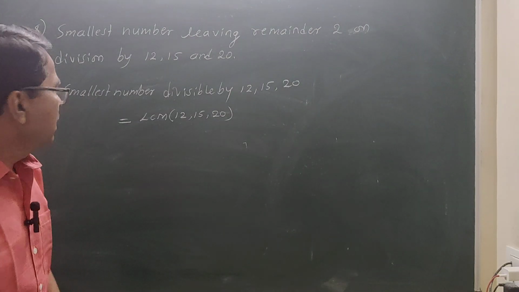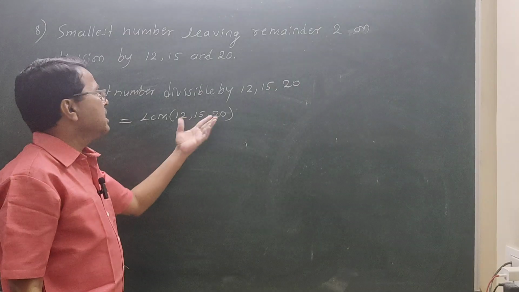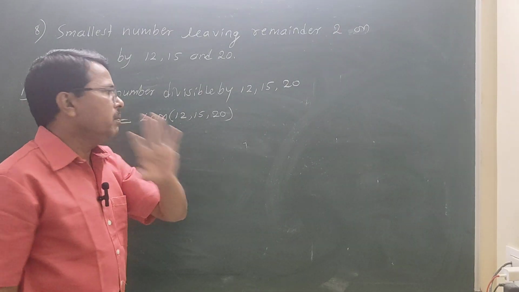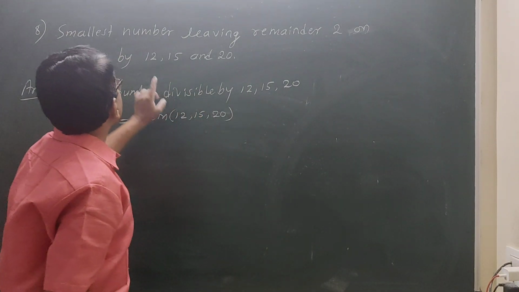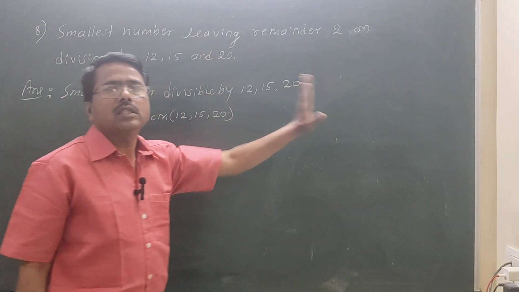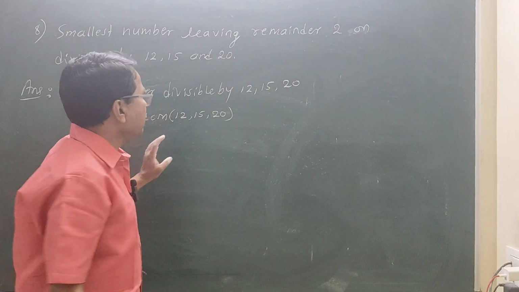Okay students, the smallest number divisible by 12, 15, 20 is their LCM. Already we have studied. Quickly I will make you understand. Here, first we are not thinking about remainder. I want the smallest number divisible by 12, 15 and 20 first.